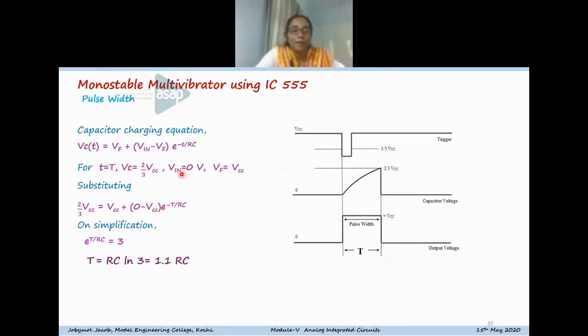By substituting these values in the basic capacitor charging equation, you can get the expression for the time period of the pulse width, that is T is equal to RC ln 3, that is equal to 1.1 RC. So this is the pulse width for the monostable operation that is determined by the external components R and C.